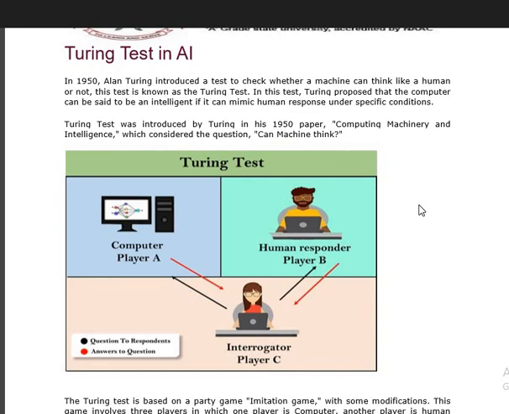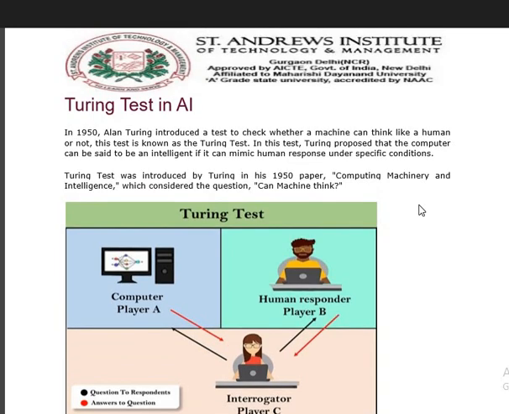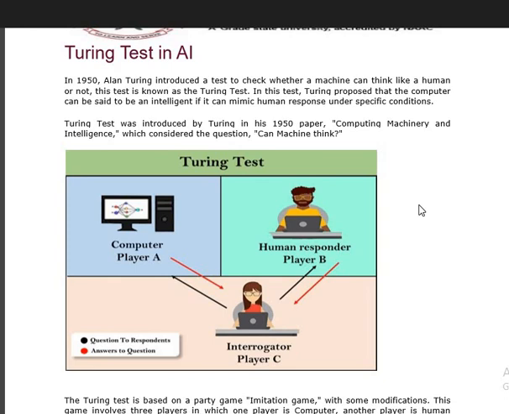So we will conduct a test to see how this Turing test is done. Basically, in this test, Turing proposed that a computer can also have a memory to think like a human being, and that it is an intelligent body if it can mimic human responses under specific conditions. The Turing test was introduced by him in 1950 and published through a research paper, in which he asked the question: can a machine think? Basically, this is done with the setup shown in this figure. Three rooms can be taken for this kind of test.